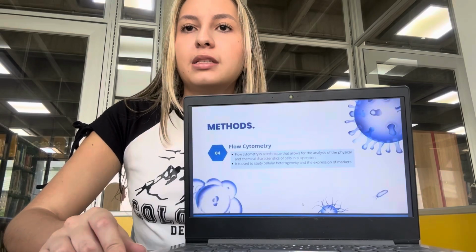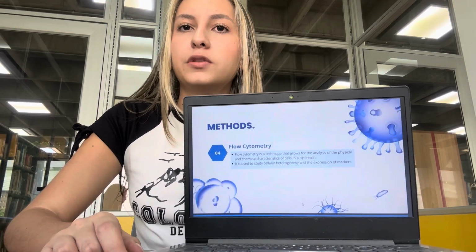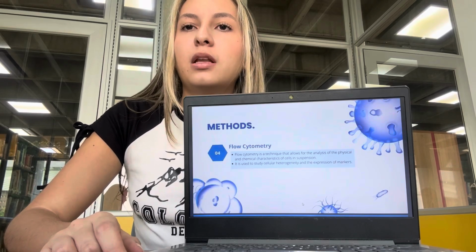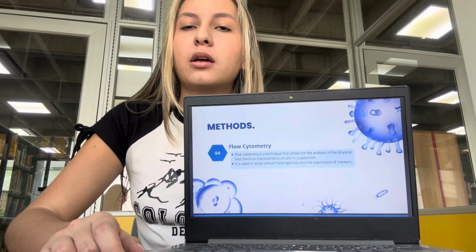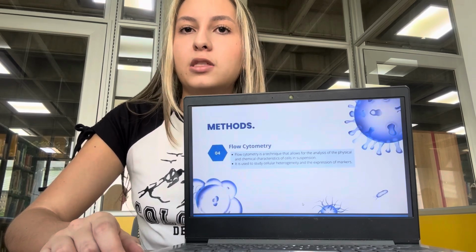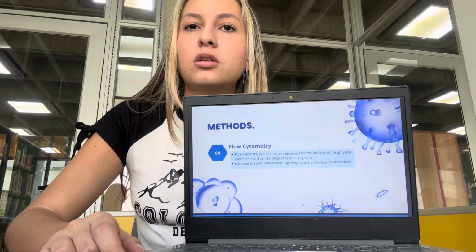Flow cytometry is a technique that allows for the analysis of the physical and chemical characteristics of cells in suspension. It uses lasers to excite fluorochromes that label cellular components, enabling the quantification and classification of cells. It is used to study cellular heterogeneity and the expression of markers.